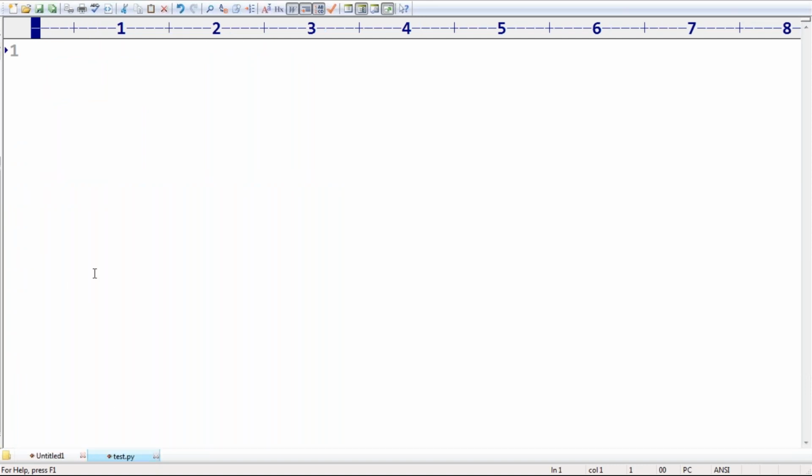What is the way, sir? Very simple. A comma B comma C is equal to, please guide, sir. What we have to take? Input: enter three float values with the comma separator.